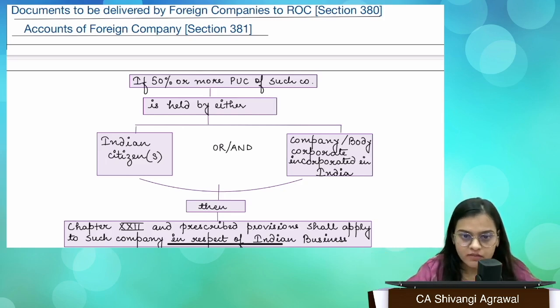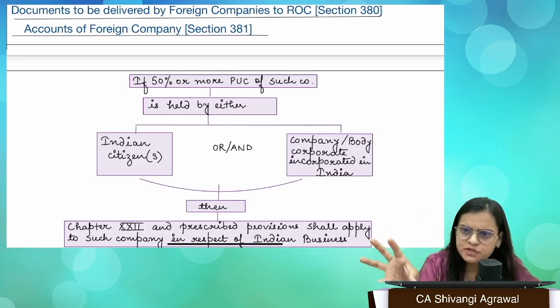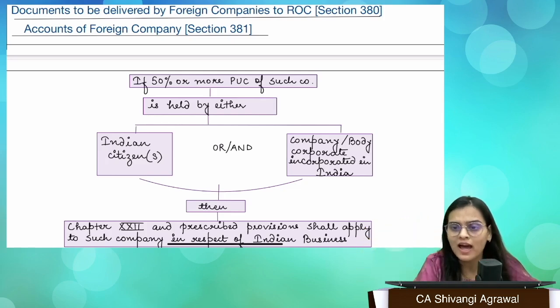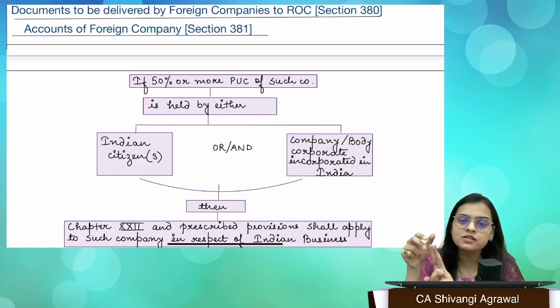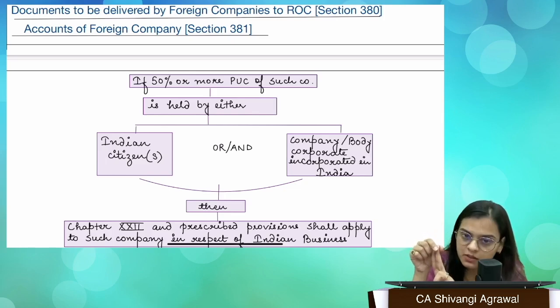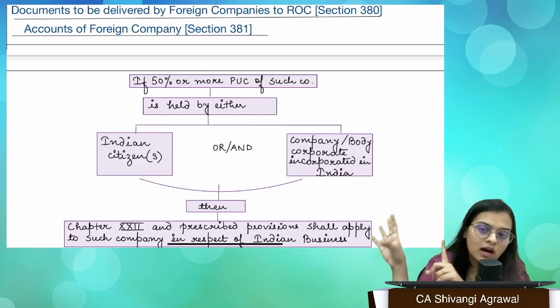Now, we have a few concepts that we need to understand. Concept number one: we have a separate chapter for companies incorporated outside India, section 380 onwards, and we don't have to read the chapter in entirety. It's not included in our syllabus. What we have to read is one section, section 379, some part of it, and we have to know that there are two sections, section 380 and section 381. Section 380 tells that you must deliver certain documents to the ROC.